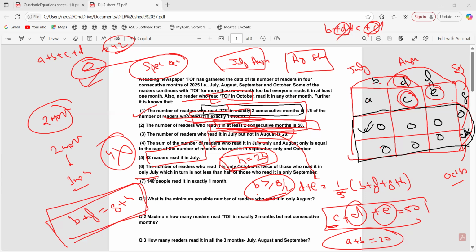Fine. And what is the last statement? What do we have? 140 people read in exactly 1 month. Exactly 1 month. So 140 would be B, G, F, H. That would be equal to 140. All the equations are clear. Santosh, yes. Right, because I'm now writing it out in an equation format because I need to solve, right? That's why I'm writing it here.